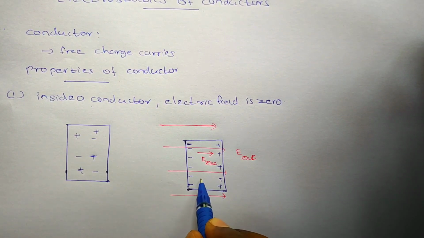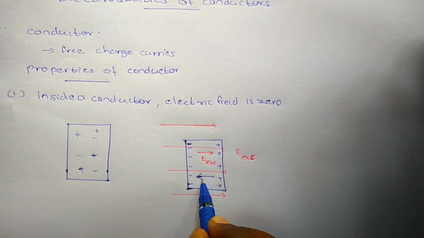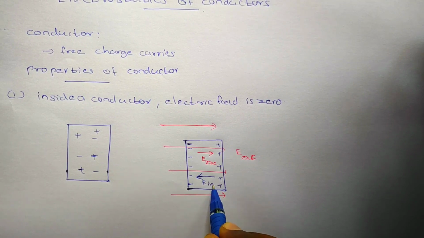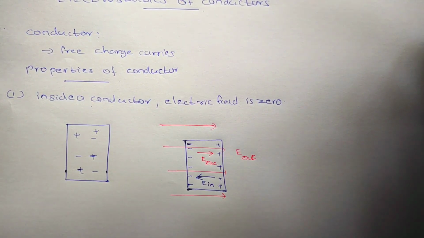These redistributed charges produce an electric field inside the conductor. Now you see the external electric field is in this direction, and the internally generated electric field is in the opposite direction.